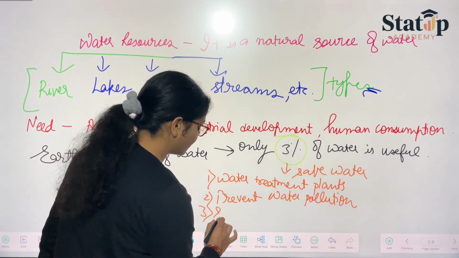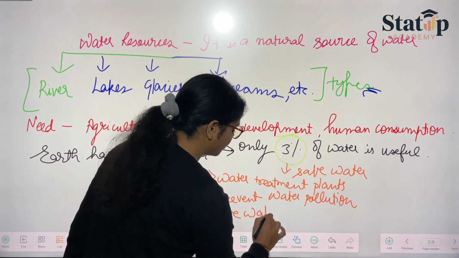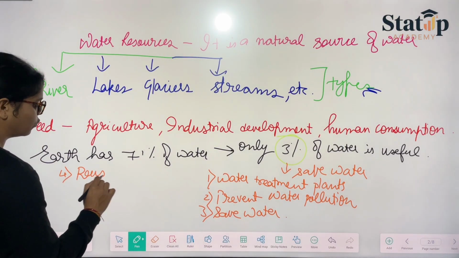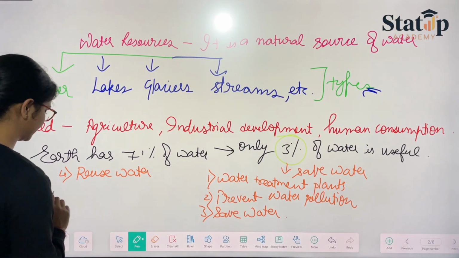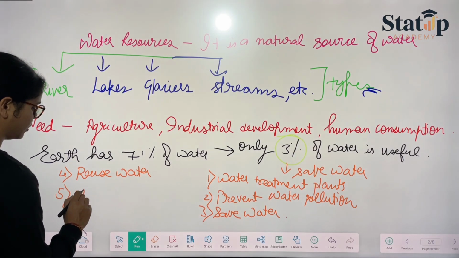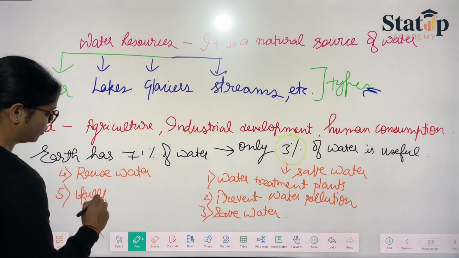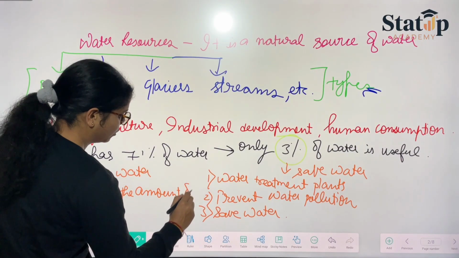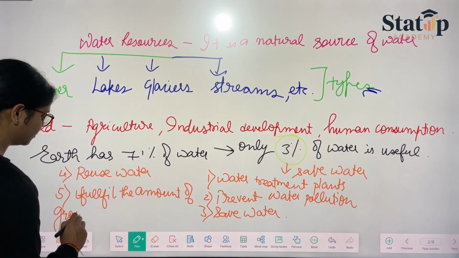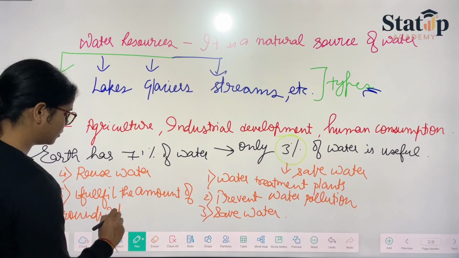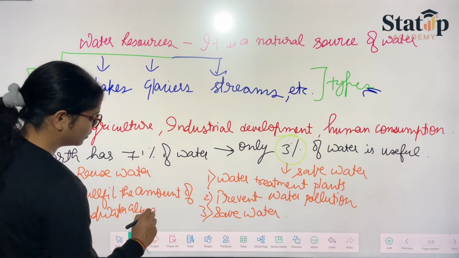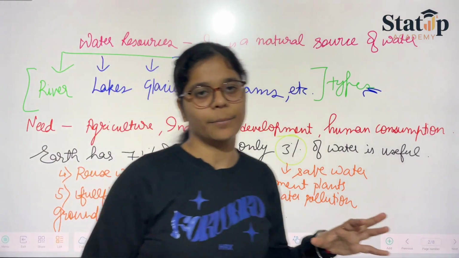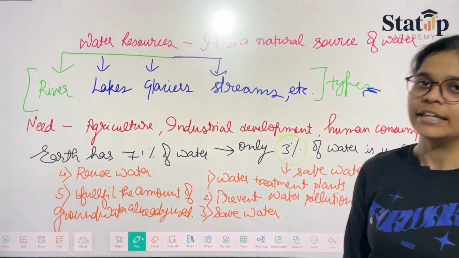We need to save water, reuse water, or fill the amount of groundwater already used. So this is the whole mind map of what we shall be studying in this lecture.